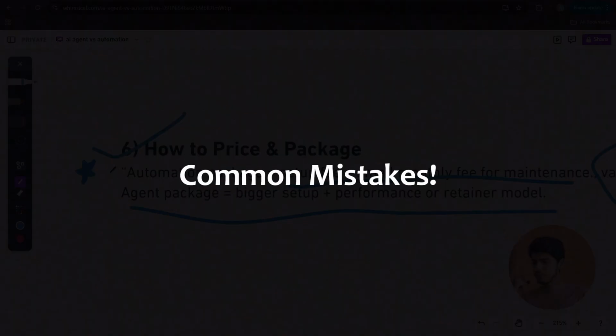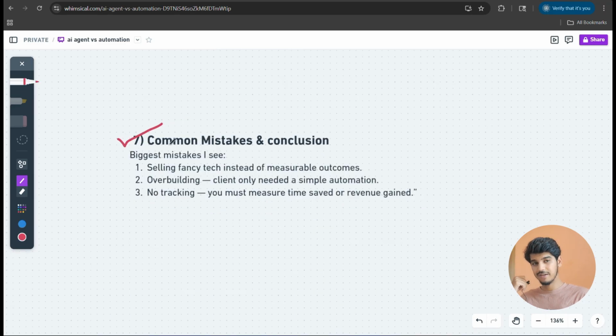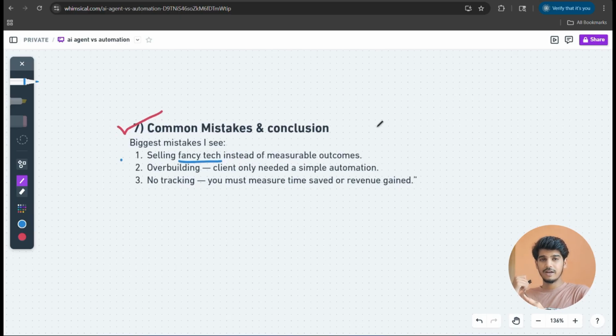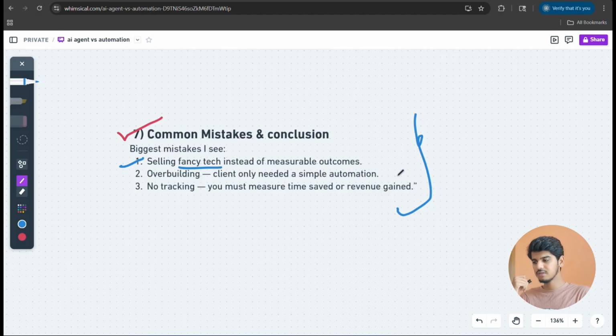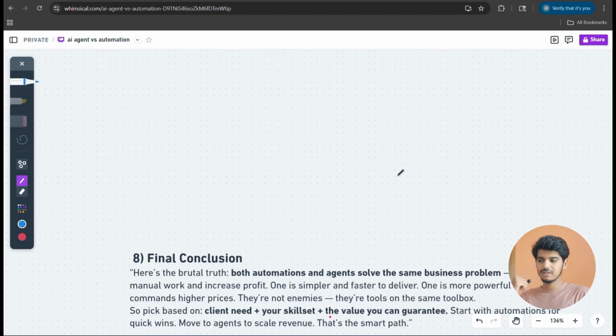Let's talk about some common mistakes and then come to the conclusion. The biggest mistake is that you are just selling the fancy tech: this is a chatbot you can use on your website, and this is the WhatsApp agent which you can use. But if all these AI agents are not solving the problems of businesses, they are not going to buy. Either it is AI automation or it is an AI agent. If it is not solving the actual problem of the business, then they will not buy it. So stop selling the fancy tech.